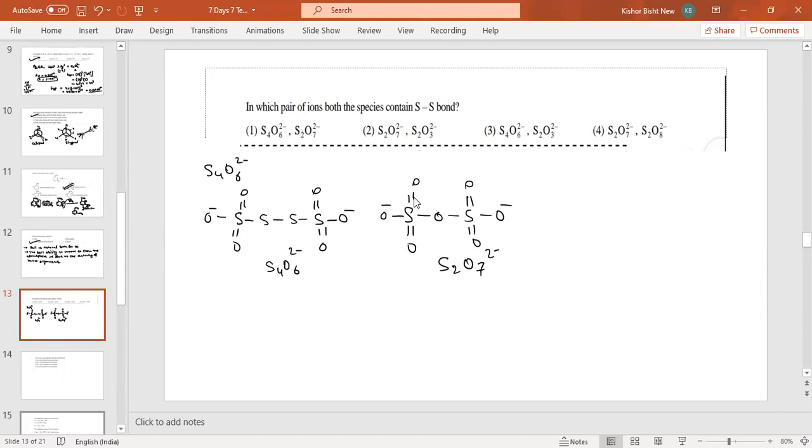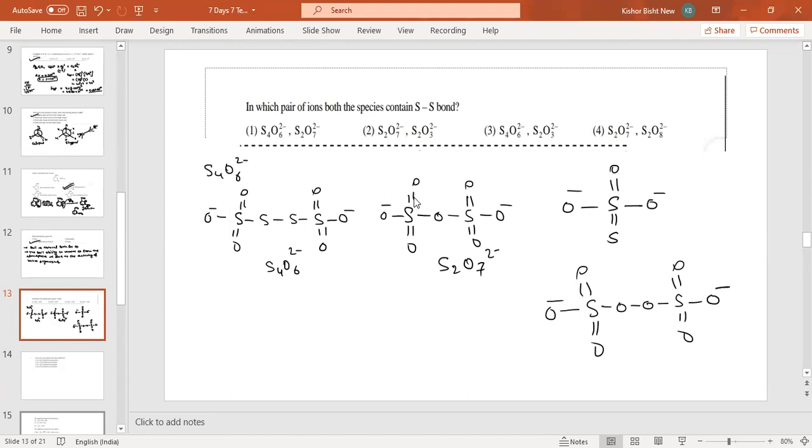Next one is S2O3, S double bond S. This one is S2O3 2 negative. Next one is S2O8. This is the structure of S2O8 2 negative.